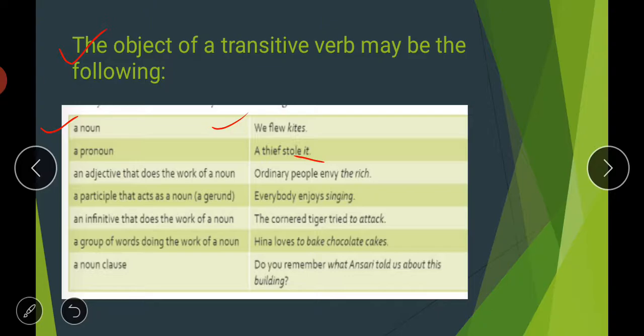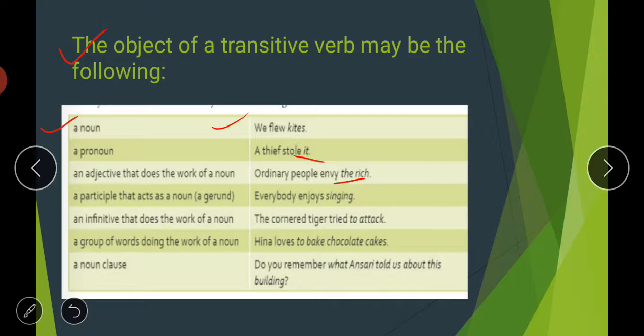Then an adjective that does the work of a noun. Sometimes there are adjectives that act like a noun, so those are also sometimes the objects of your transitive verbs. For example, "ordinary people and with the rich." Here the rich is acting like a noun. Rich is an adjective actually, but it is acting like a noun here. So your adjectives sometimes act as a noun, and they can also play the role of object in your transitive verb sentences.